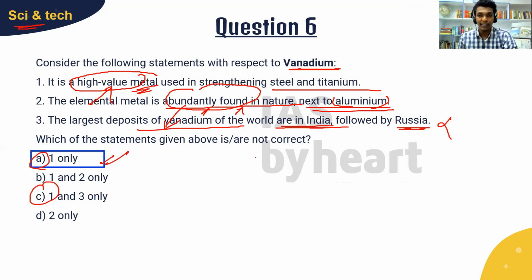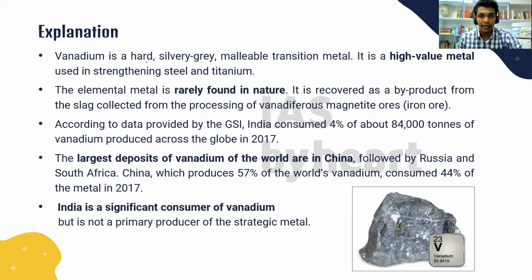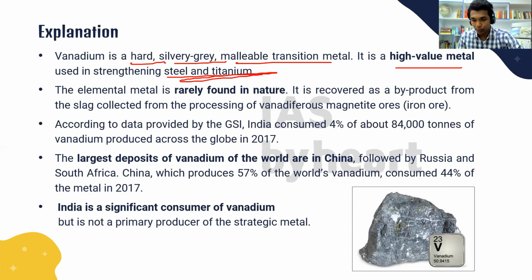So let's see more about vanadium. Vanadium is a hard, silvery gray, malleable transition metal. It is a high value metal used in strengthening steel and titanium. So this is a D block metal, you can see here. This is the 23rd element. It is rarely found in nature, and it is usually recovered as a byproduct from iron ores, vanadiferous magnetite iron ores.